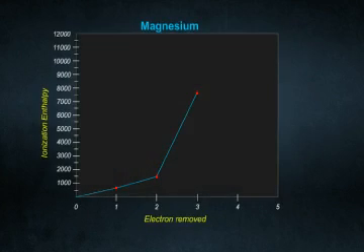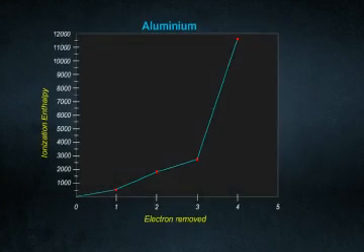Now let's look at the graph for magnesium. Now in the case of magnesium, as you can see, there is an abrupt increase after the second ionization energy. And what about aluminium? As you can see, the fourth ionization energy is very high. Now why is this happening?